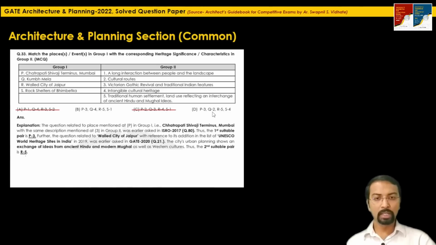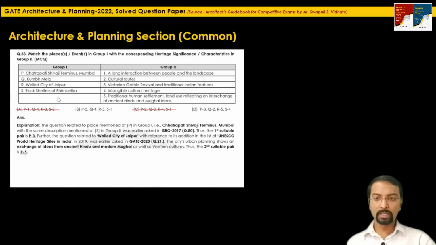In option D, they have matched Q with the 2, that is cultural roots. So yes, this also sounds like a correct matching of this pair, Q with the 2. So let's check what is given for S, that is rock shelters of Bhimbetka.